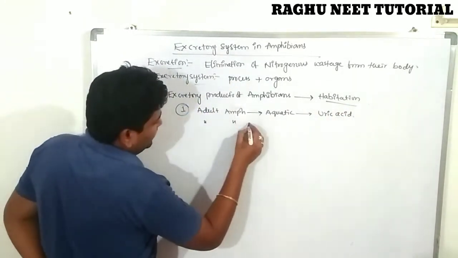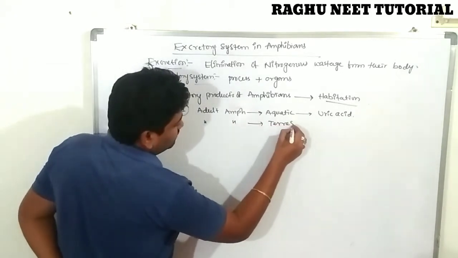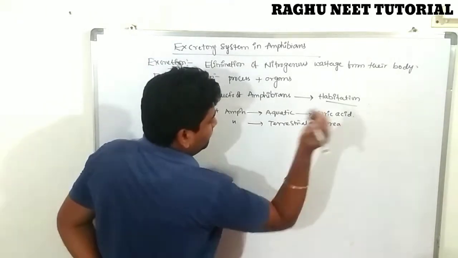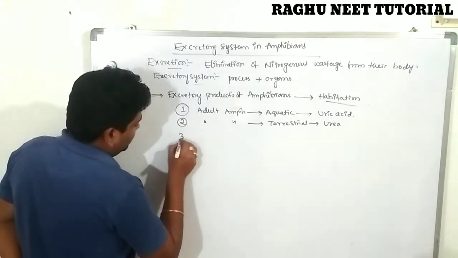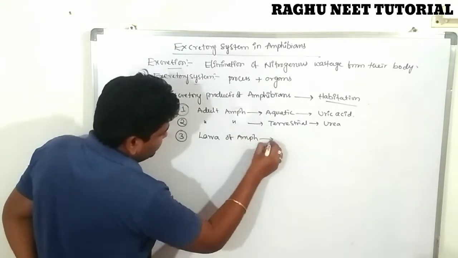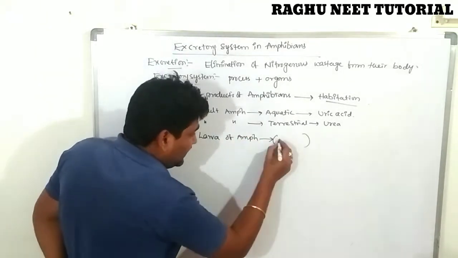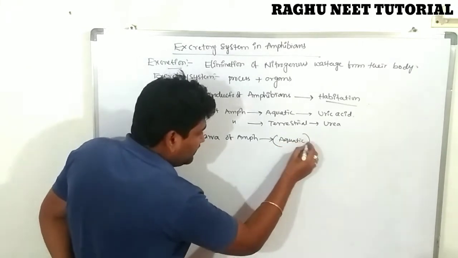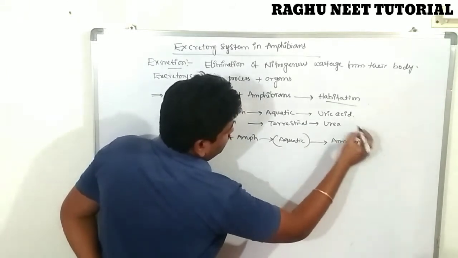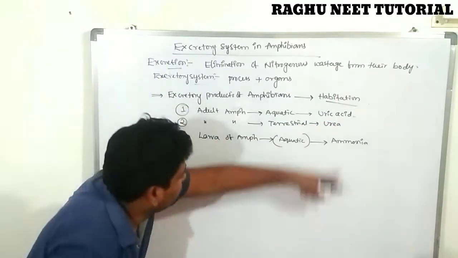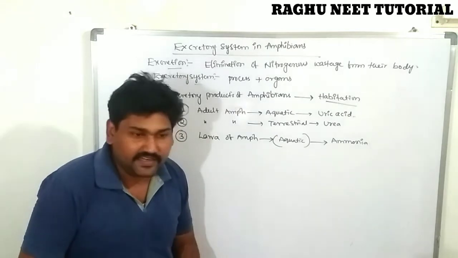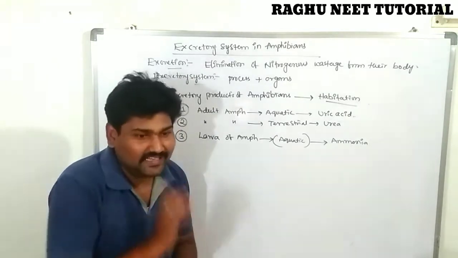Next, the adult amphibia in terrestrial condition excrete urea. Next, the larva of amphibia, which is always aquatic, excrete ammonia. So compare these three excretory products. These three are excreted by the amphibia based on their habitation.